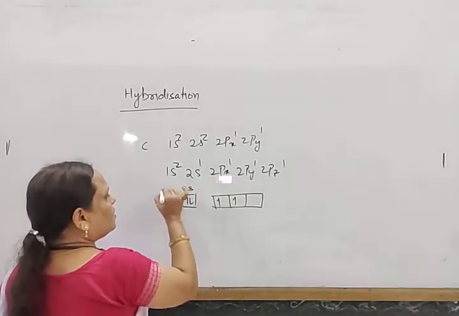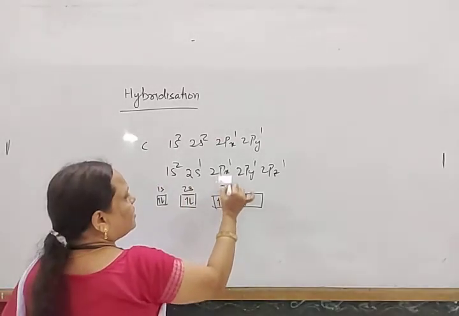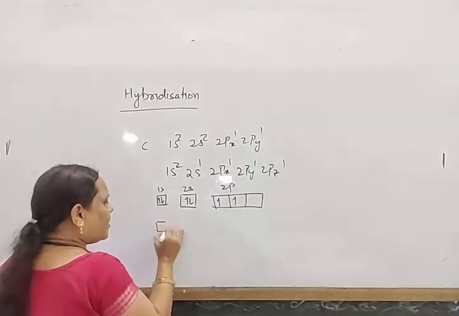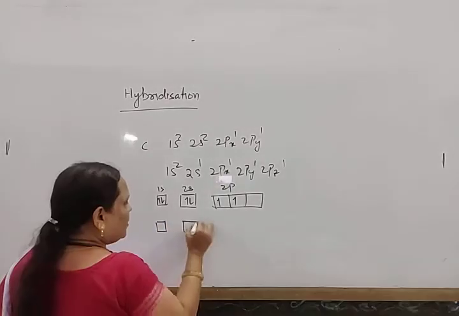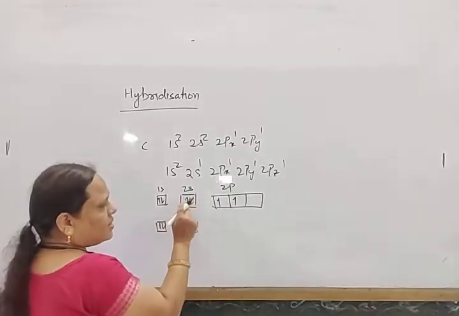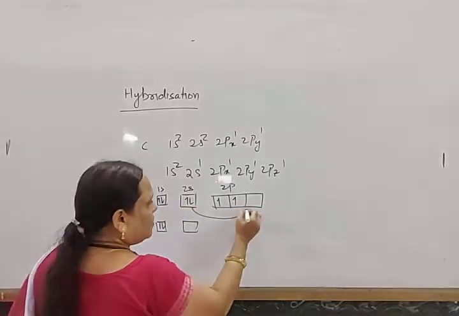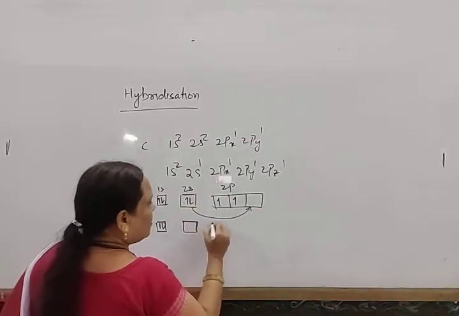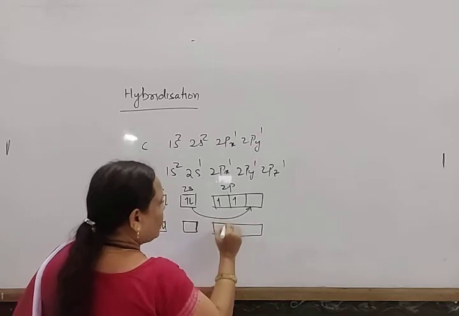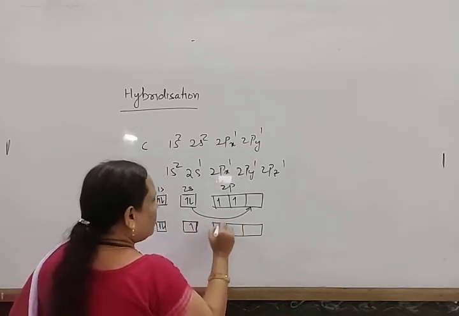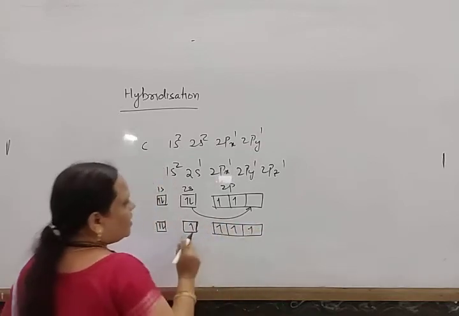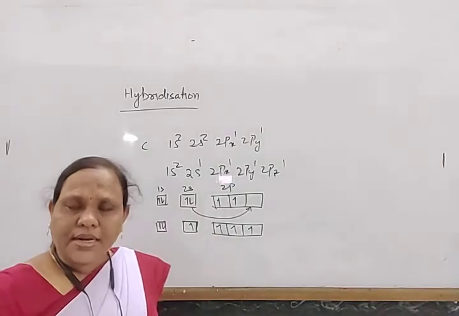So this is the 1s orbital, this is the 2s orbital, this is the 2p orbital. If one electron is excited from the s to the p orbital, the configuration becomes like this: 1, 2, 3, 4. In this way it has four unpaired electrons.